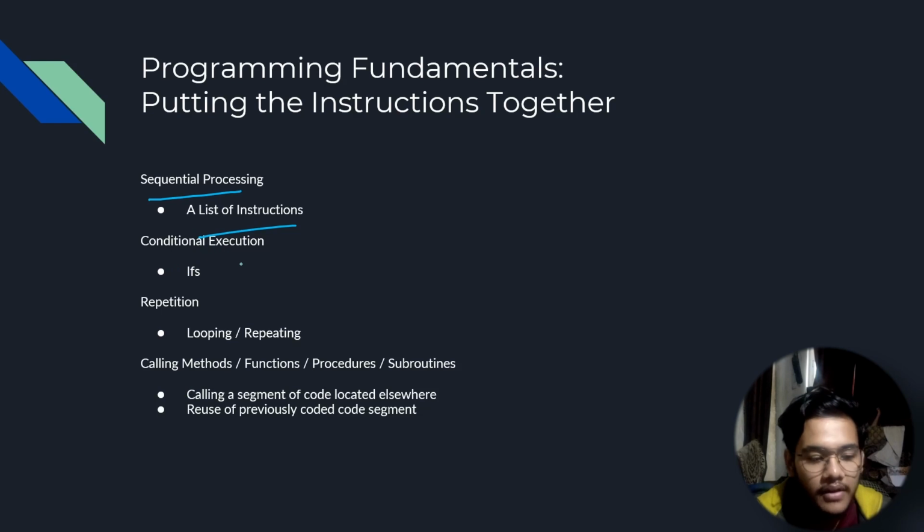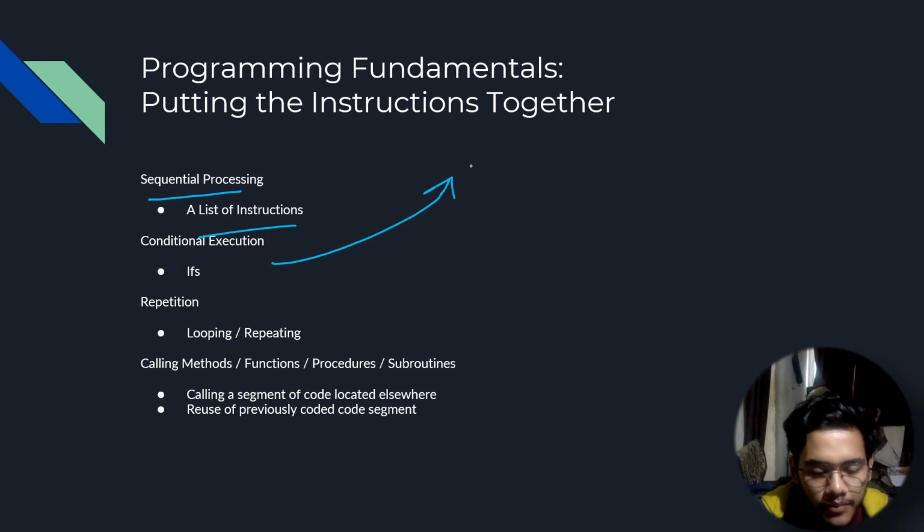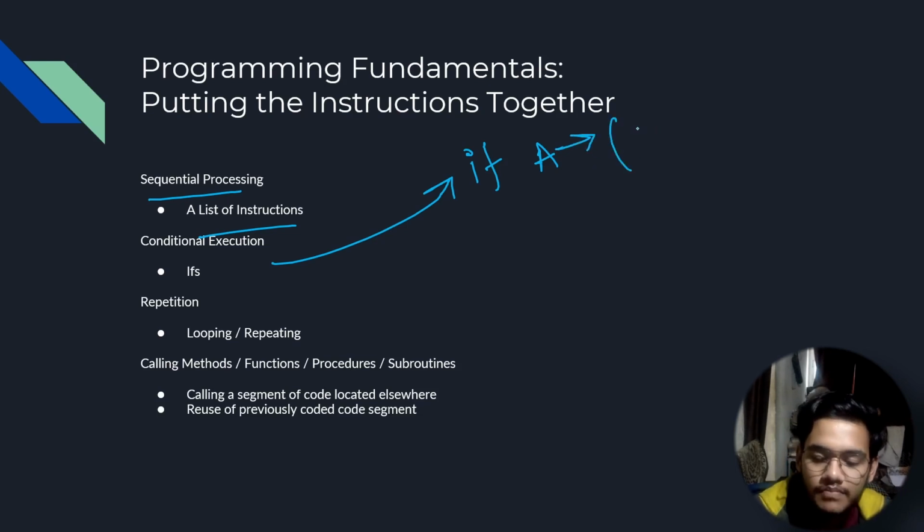Now conditional execution. This is important. Let's say if I get an A grade, what I want to do is give a party, right?